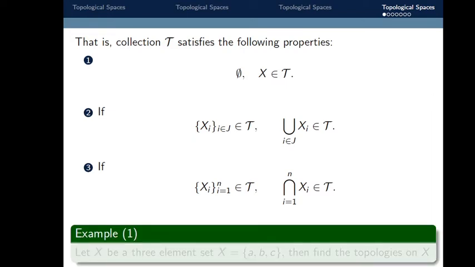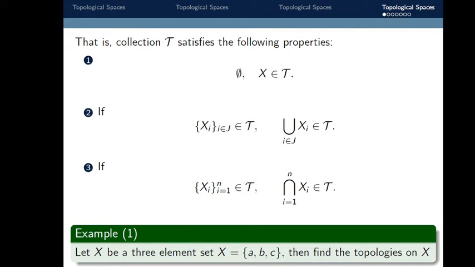Let's look at one example. It will make the definition clear. Let X be a 3 element set, X equals {a, b, c}. Then find the topologies on X. So here the set X equals {a, b, c}, which contains 3 elements. The cardinality of X is 3.